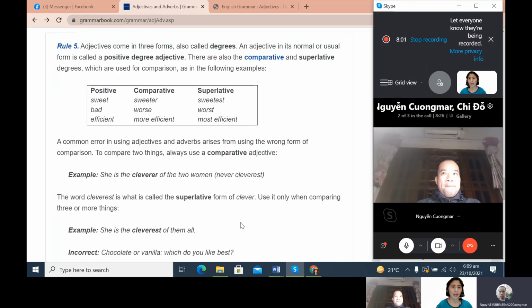Okay. Efficient, more efficient, and most efficient. Remember that in comparative degrees of adjectives, we can add er, est, or more, most, depending on the word. Just like the word beautiful. We cannot say she is beautifuler than her sister, but we will say she is more beautiful than her sister. Okay.